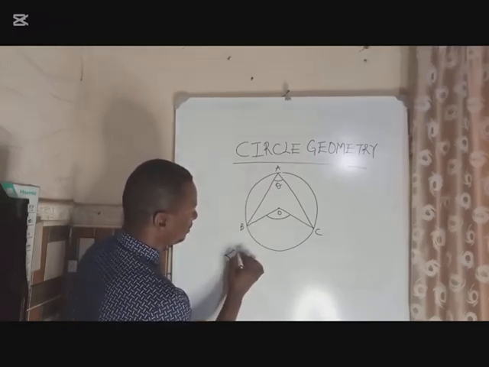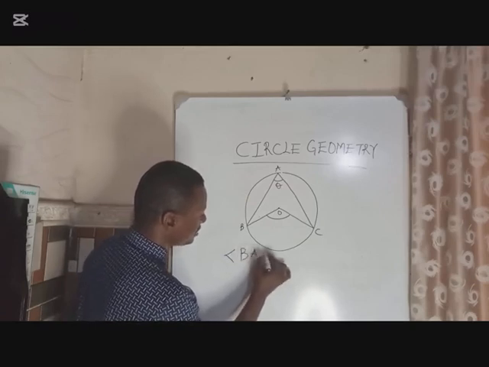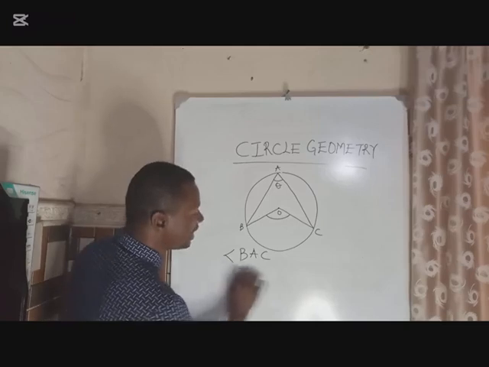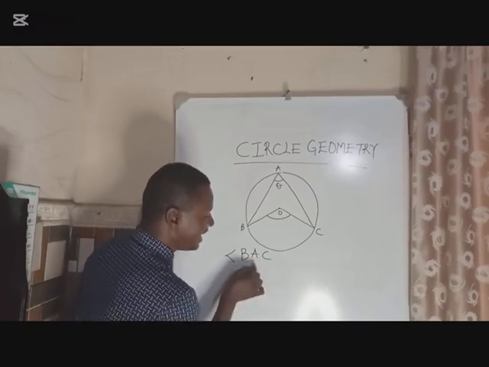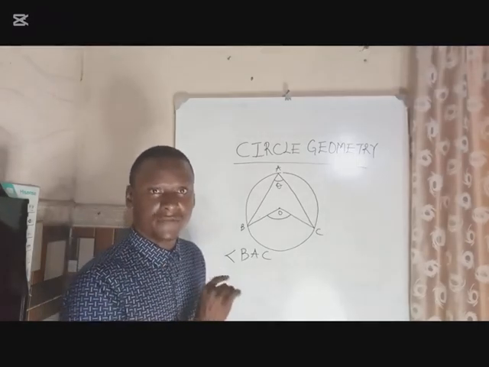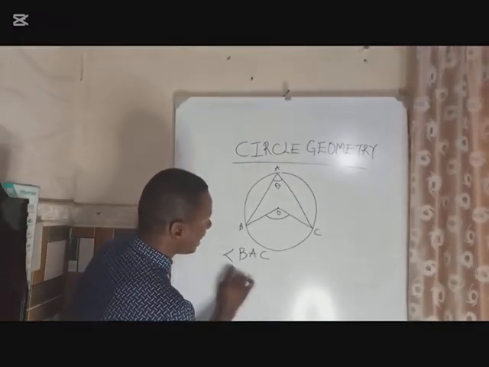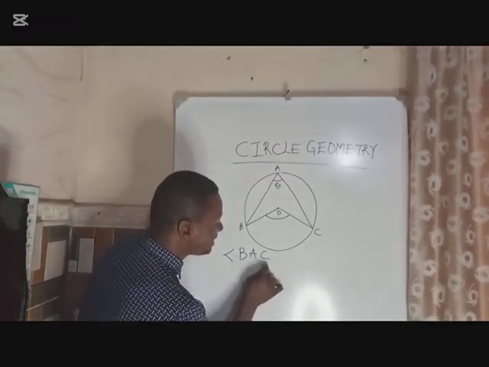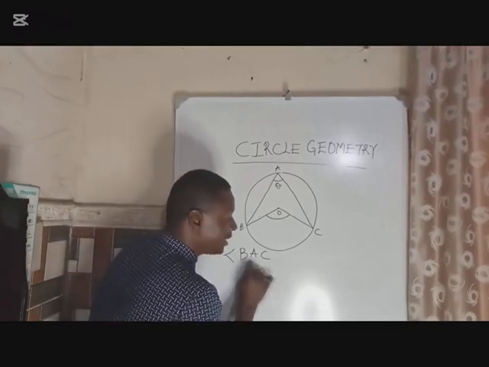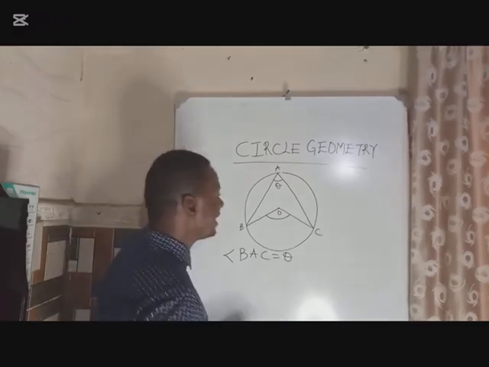So this is called triangle BAC. Now, the angle being referred to here is always the center alphabet. The angle being referred to here is always the what? The center alphabet. So in this triangle BAC, I'm referring to angle A. My angle A here is my theta.